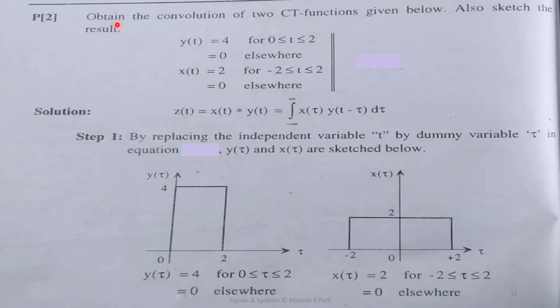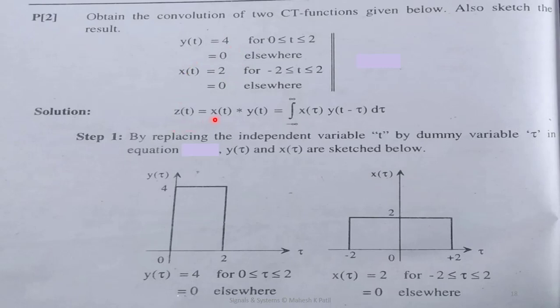It is asked to obtain the convolution of two CT functions given below, and also to sketch the final output. So y of t is equal to 4 for the region 0 to 2, otherwise it is 0. And the second signal is x of t. So x of t is 2 for the region minus 2 to plus 2, otherwise it is 0. So this is the question of obtaining the convolution.